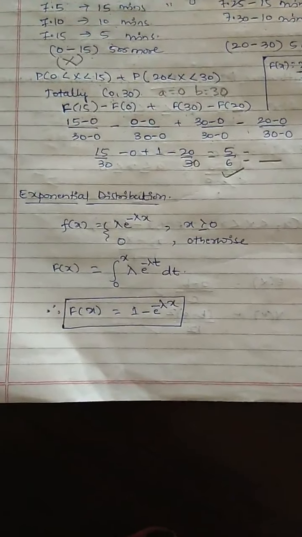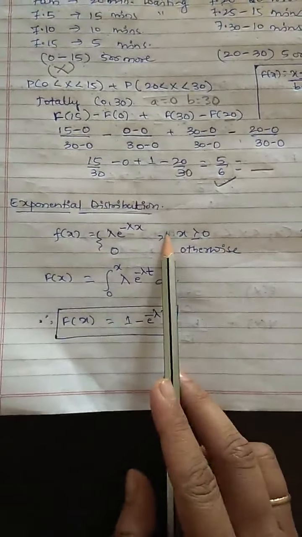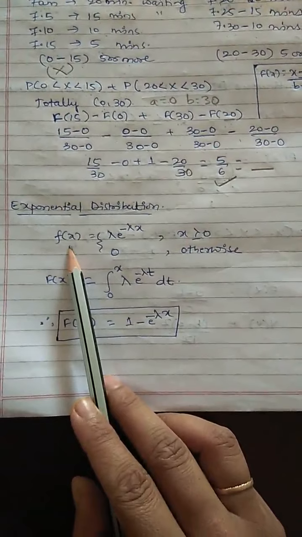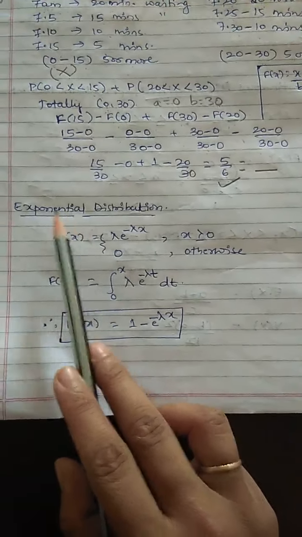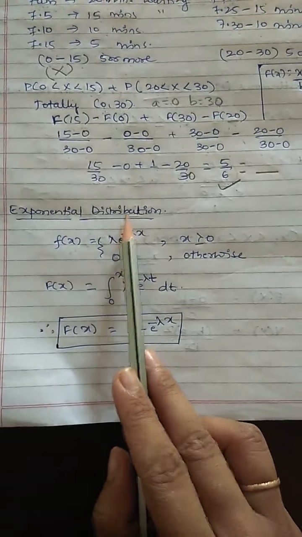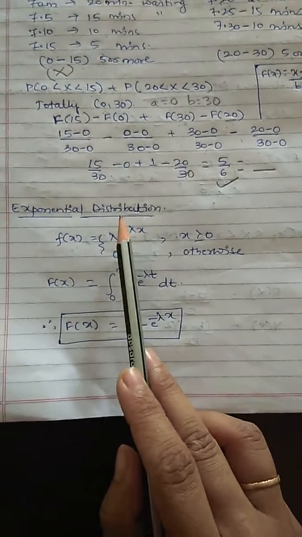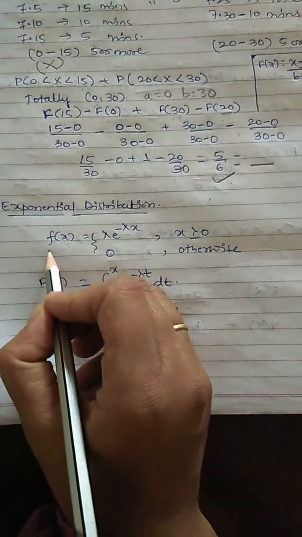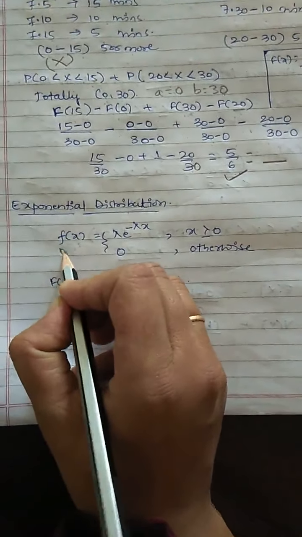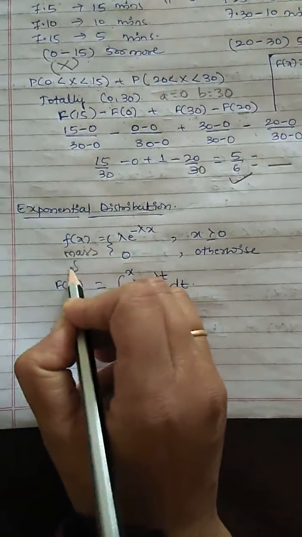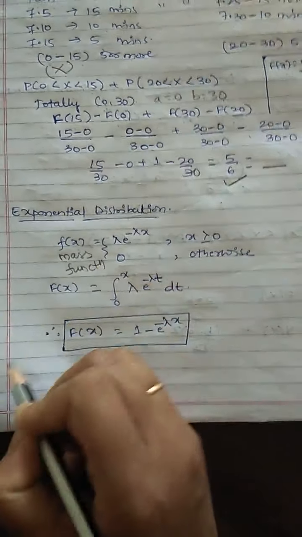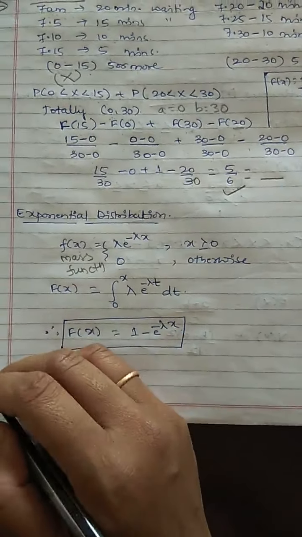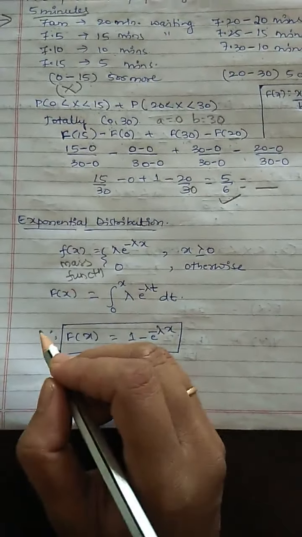Next we will be studying the exponential distribution. Exponential distribution f of x. What is this f of x? The exponential distribution is a continuous distribution. In a continuous distribution, small f of x is denoted by what? The probability density function. If this f of x was in discrete, then it would be the probability mass function.